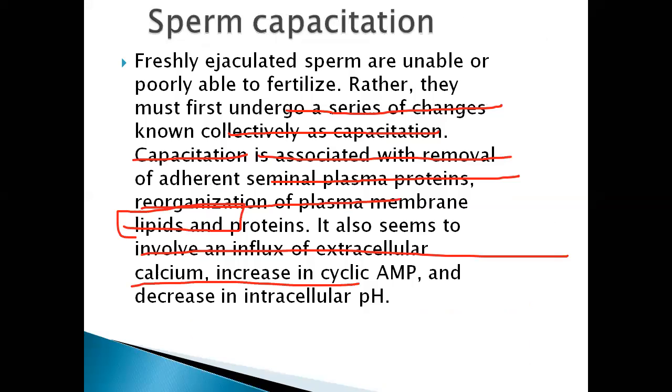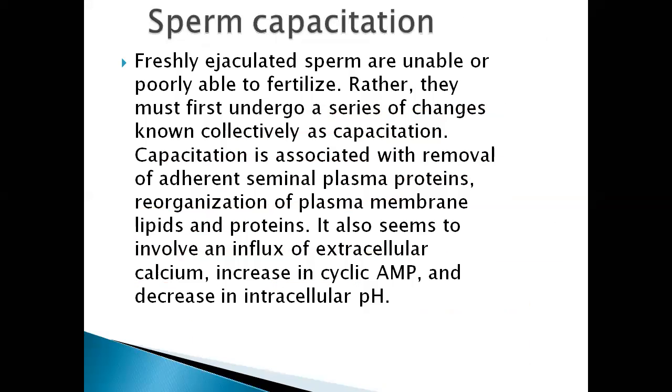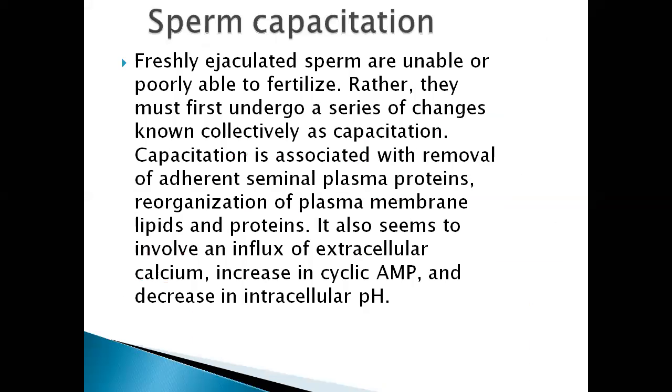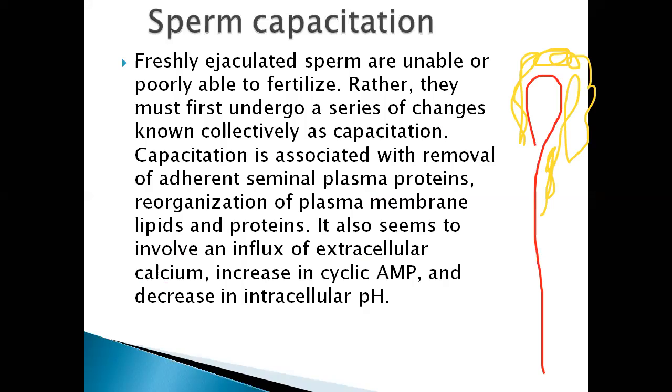Okay, so then the capacitation, we have to discuss about the sperm. In sperm, the freshly ejaculated sperm are unable or poorly able to fertilize. Why? Because they must first undergo a series of changes known as capacitation. What is capacitation? Capacitation is associated with the removal of adherent plasma proteins and reorganization of the plasma membrane,